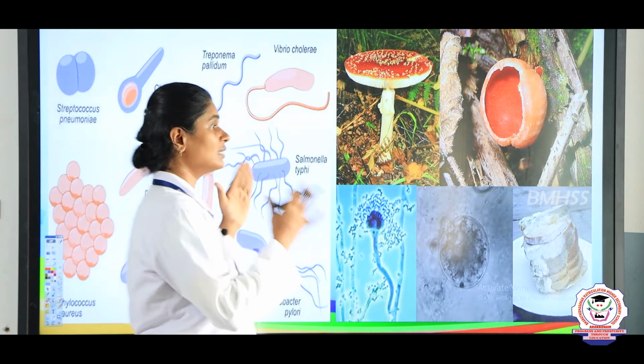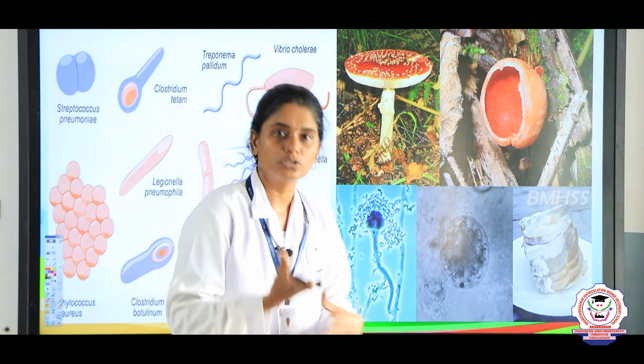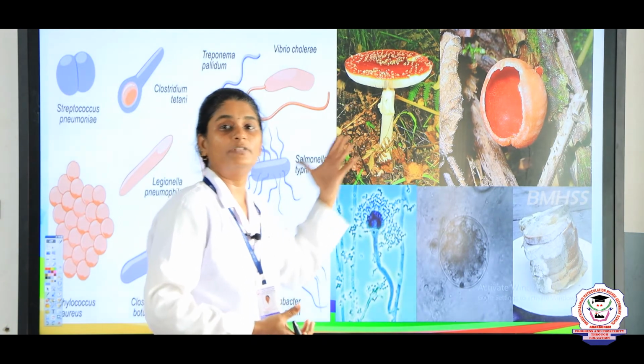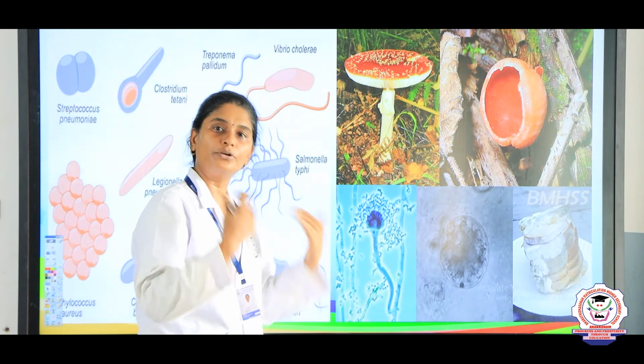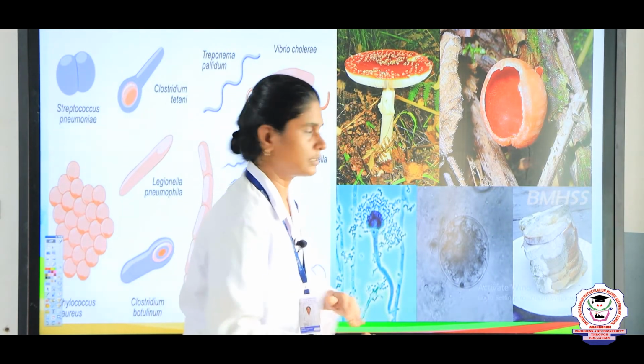So, how does the soil get fertility? Because of the decomposers, the bacteria and fungi that change the organic matter into minerals.